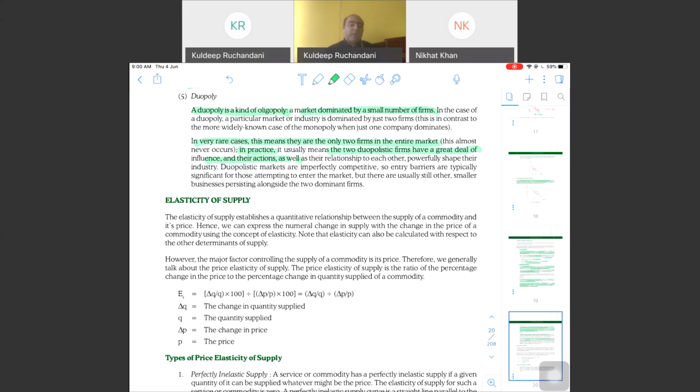There are only two firms. They will again determine the market force. They will be the market force. They will set the prices, and the buyers will be the takers here also. So, oligopoly and duopoly: the difference is that in oligopoly there will be more than two players. In duopoly, we are talking about two dominant firms only.